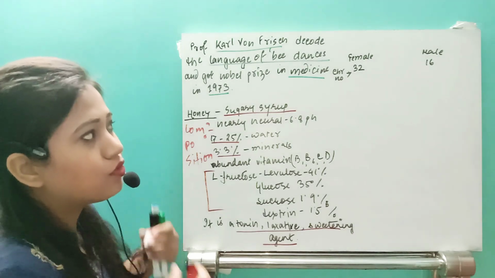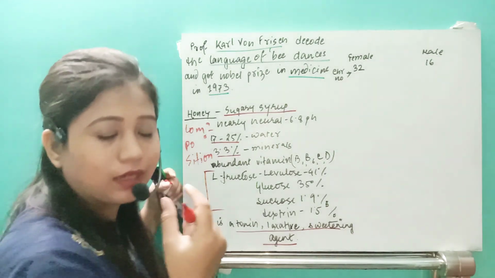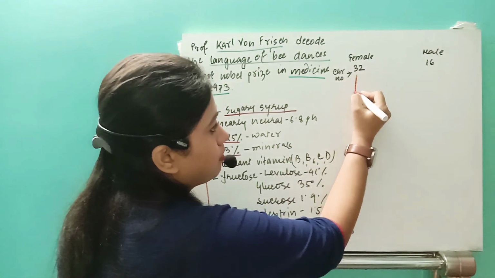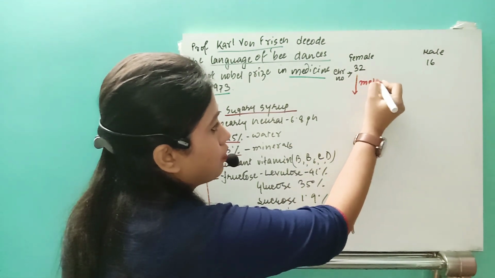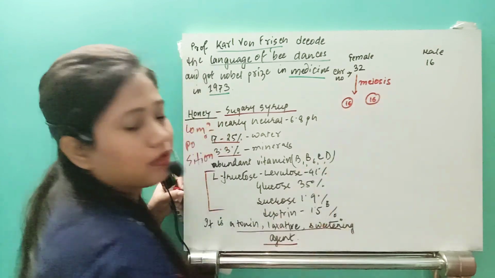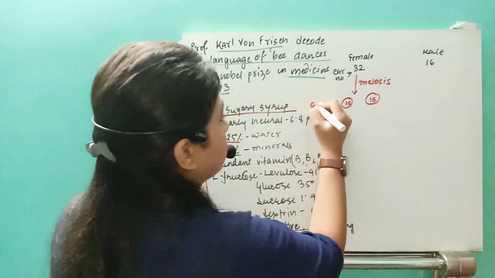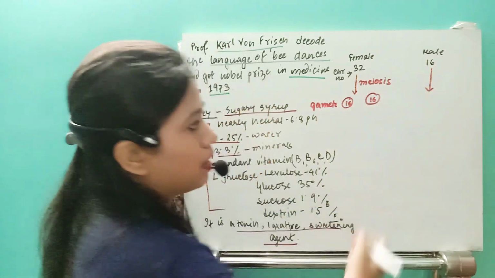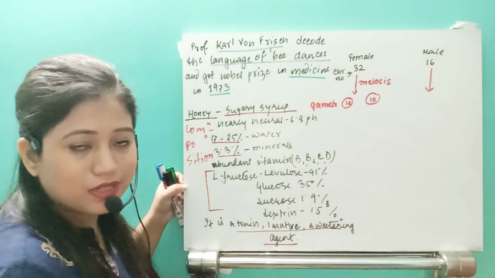Now this 32, suppose it is a gamete. How will this gamete be produced? Obviously by meiosis. But the male cannot undergo meiosis, isn't that so?